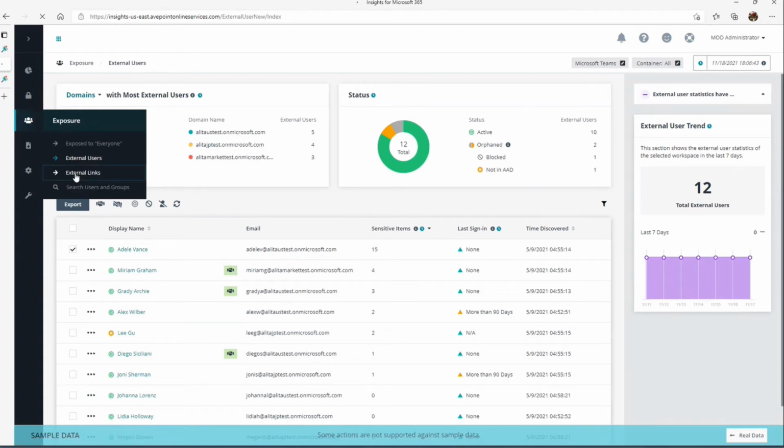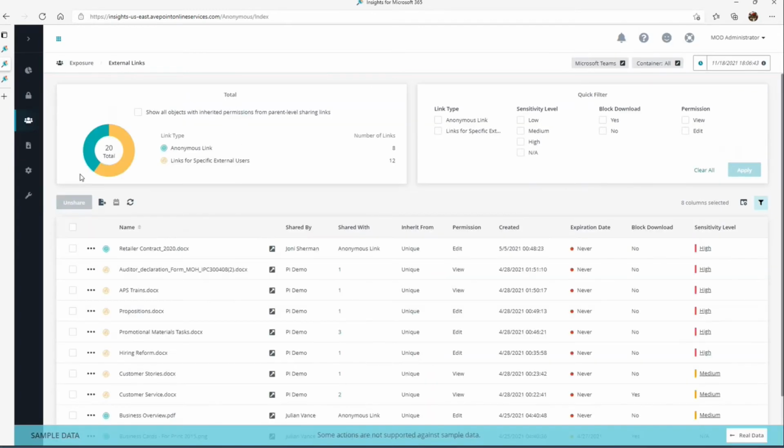All right, so let's take a look at external links. Now we're getting into another key scenario: if you're allowing external links to be shared, either internally or even externally, we want to be aware of that. What type of links, the anonymous links or links to specific users, we can see those. But more importantly, we can actually do things like unshare the link.